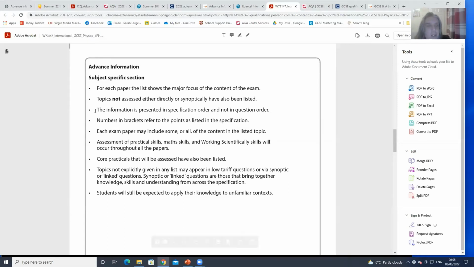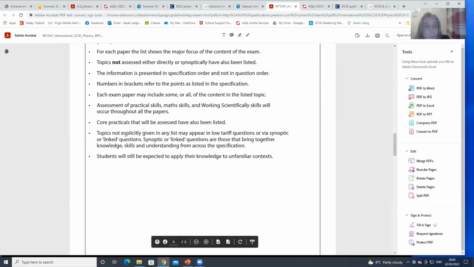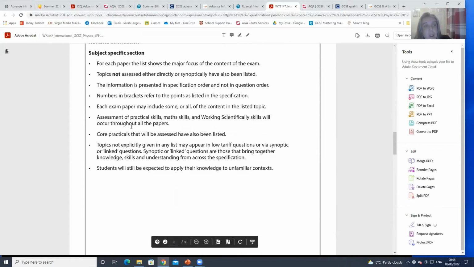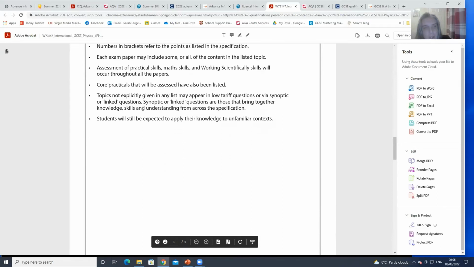So let me scroll through. Science is unique in the topics not assessed, as far as I can tell. I've not looked at that many of the A level. I looked at a few, but our major concern probably here is GCSEs and IGCSEs.